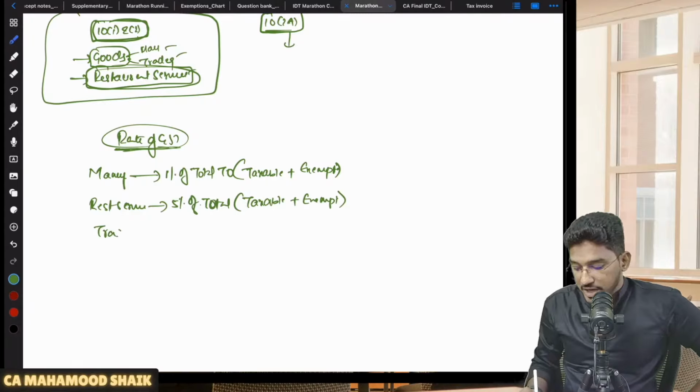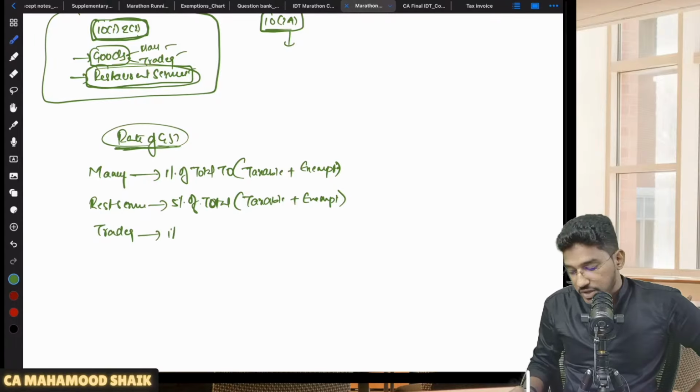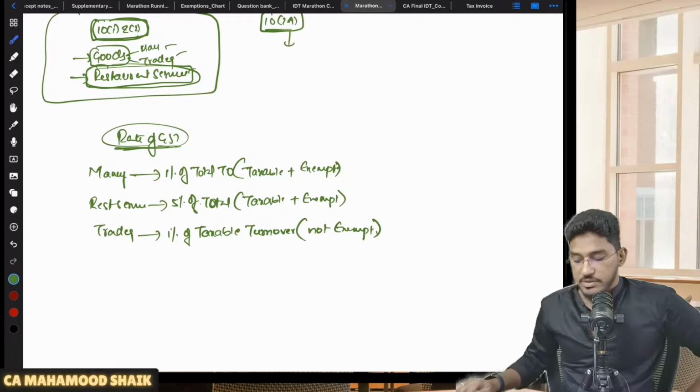However, if you are a trader, if you are not a manufacturer, if you are not a restaurant service provider, you are also liable to pay 1%. But as a trader, you will be liable to pay only 1% on your taxable turnover. You will be liable to pay 1% only on taxable turnover. On your exempt turnover, you will not be liable to pay that 1%. Very important,